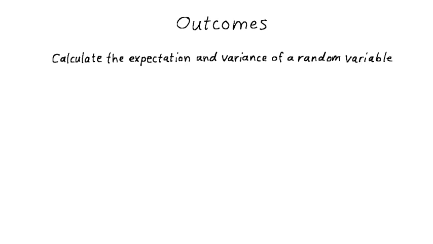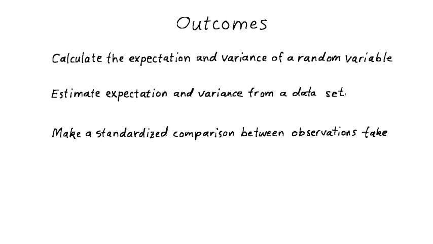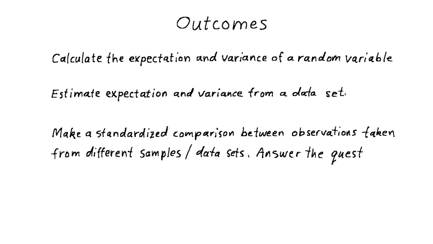By the time you've mastered the ideas presented in this video, you should be able to do 3 things. First, you should be able to calculate the expectation and the variance of a random variable. Second, you should be able to estimate the expectation and the variance from a data set. Finally, you should be able to make a standardized comparison between observations taken from different samples or data sets, and ultimately answer the question, which of the 2 observations is more extreme?